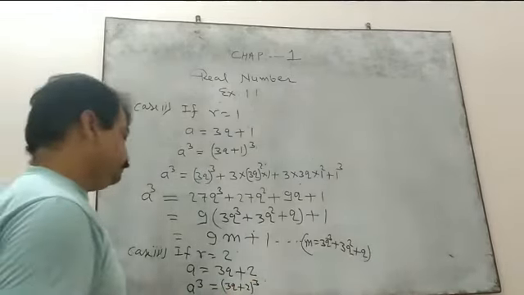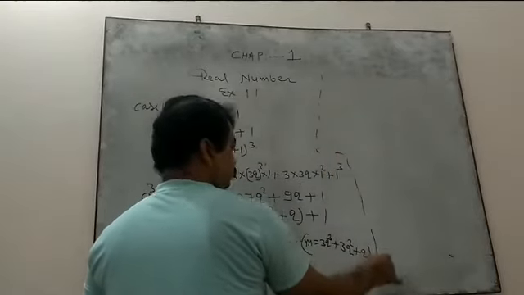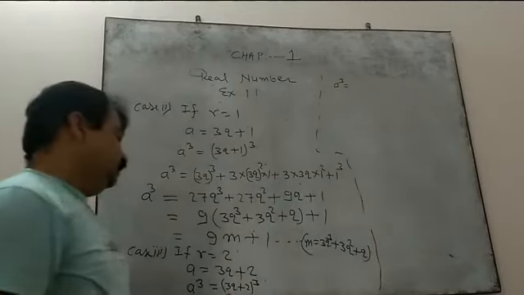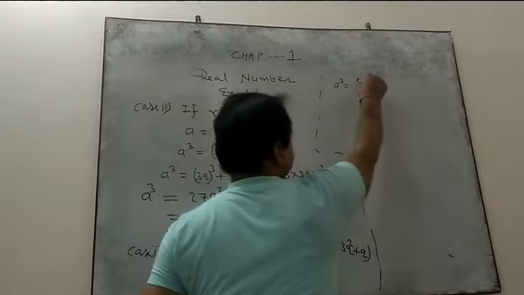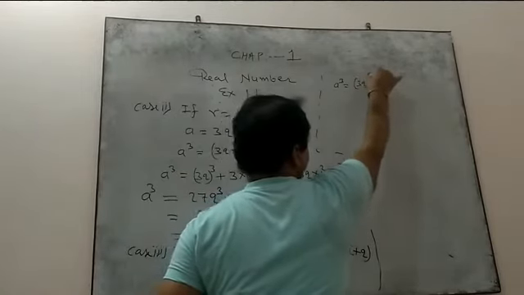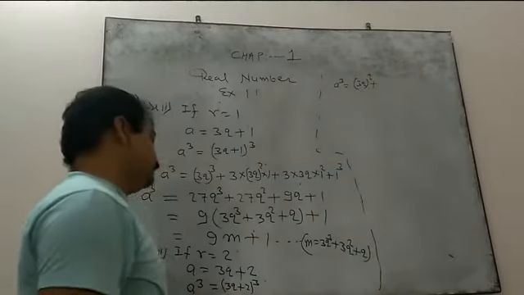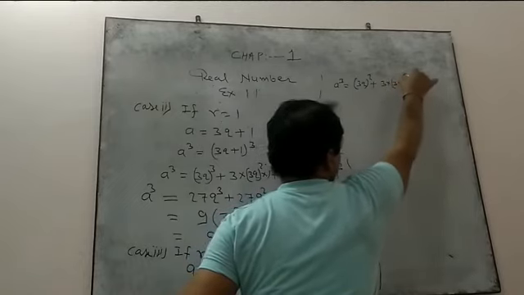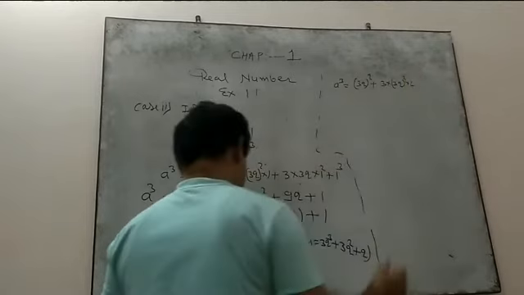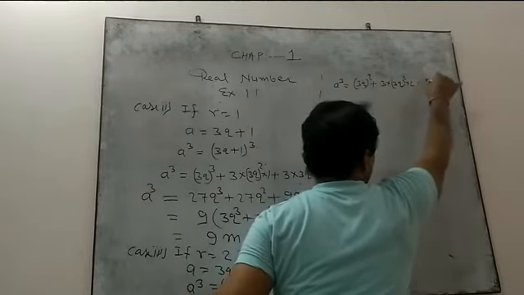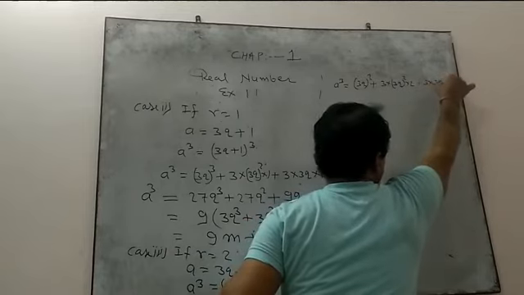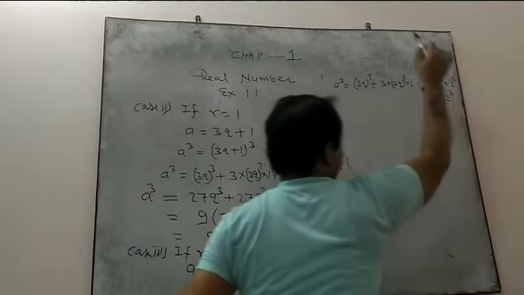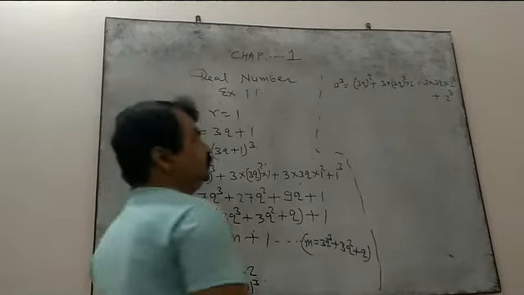Now again you will apply the identity here. a cube equal to (a plus b) whole cube: a cube, that is (3q) cube, plus 3a square b, plus 3ab square, plus b cube. Simply we have to apply the identity.